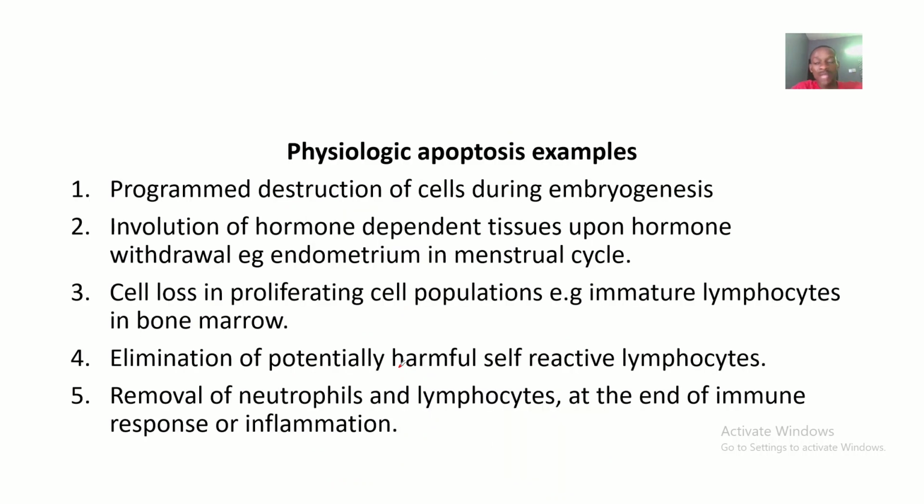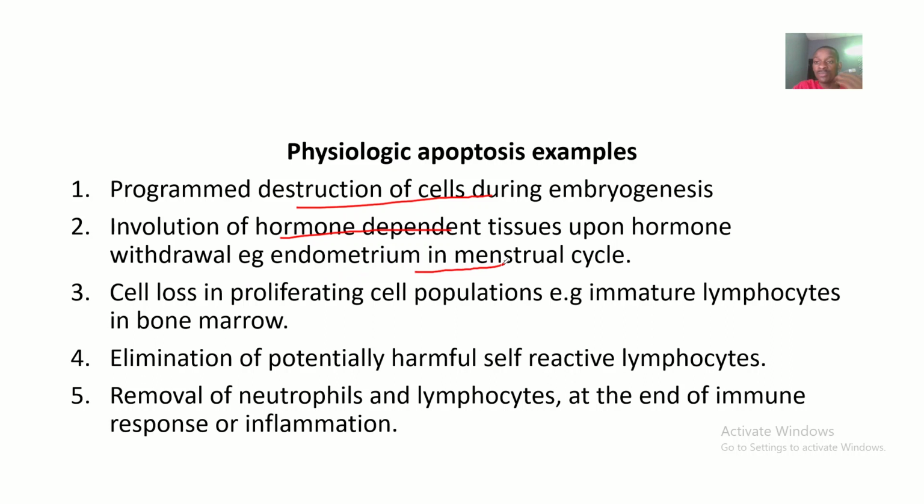Now let's look at the first type of apoptosis, which is the natural one, the physiologic apoptosis. We said that there is programmed destruction of cells during embryogenesis, because during embryogenesis, naturally some cells need to be destroyed so that some cells will mature. Do you understand? So, programmed destruction of cells during embryogenesis, and involution of hormone-dependent tissues upon hormone withdrawal.